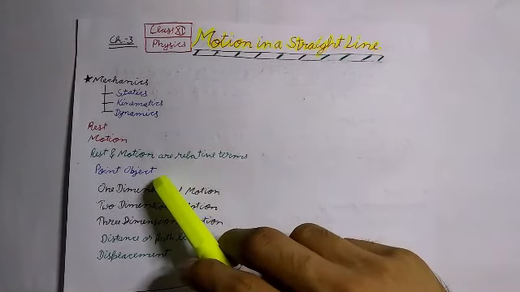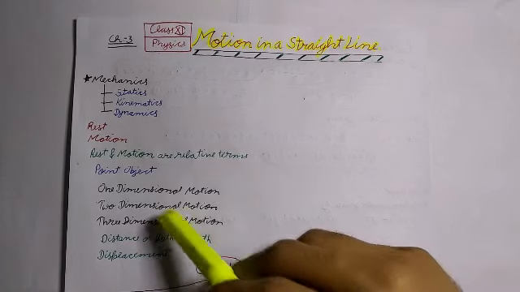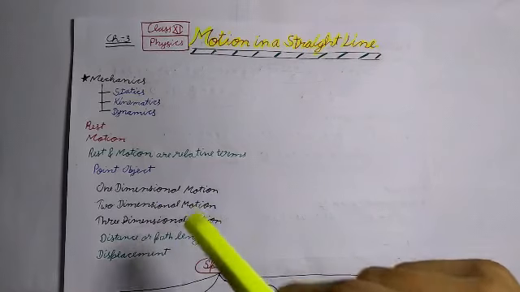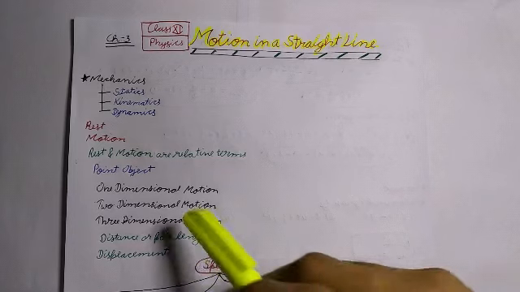Point object. If the position of an object changes by a distance much greater than its own size in a reasonable duration of time, then the object may be regarded as a point object. Now, one-dimensional motion. The motion of an object is said to be one-dimensional motion if only one out of the three coordinates specifying the position of the object changes with time. In such a motion, an object moves along a straight line path.